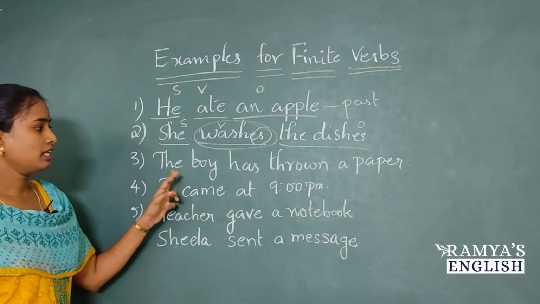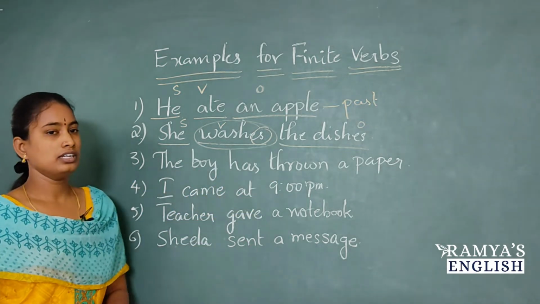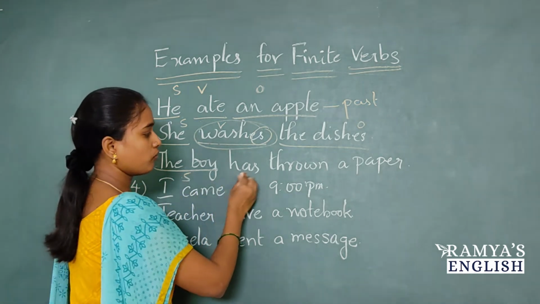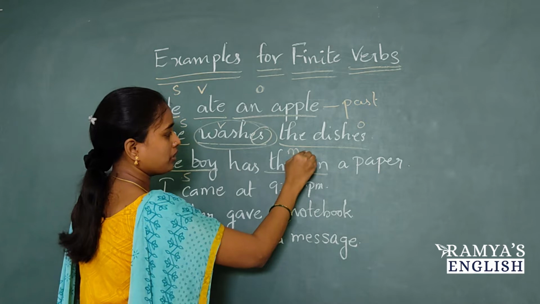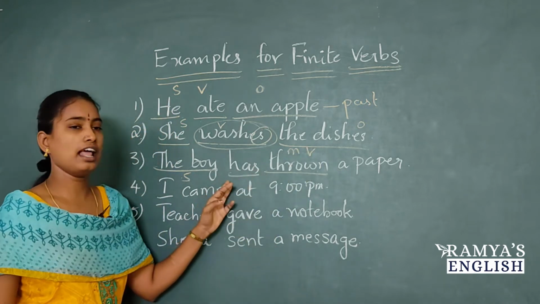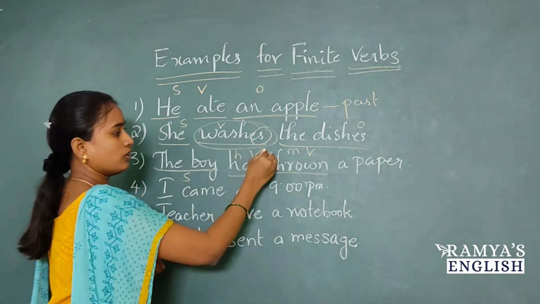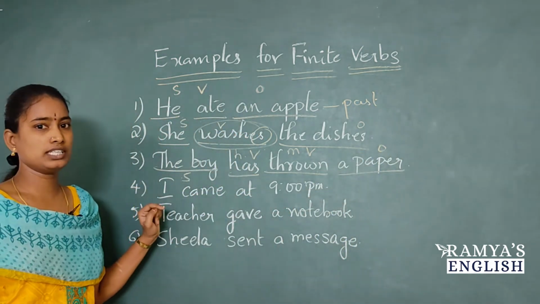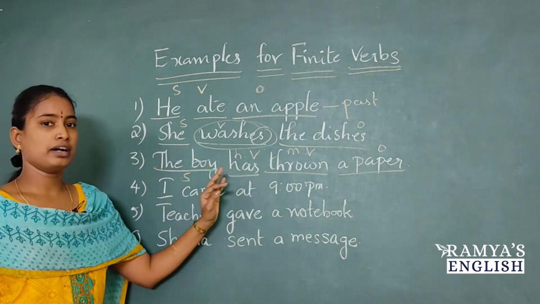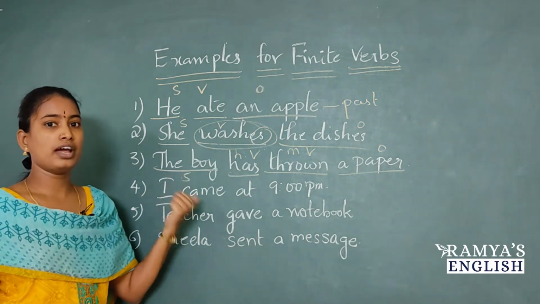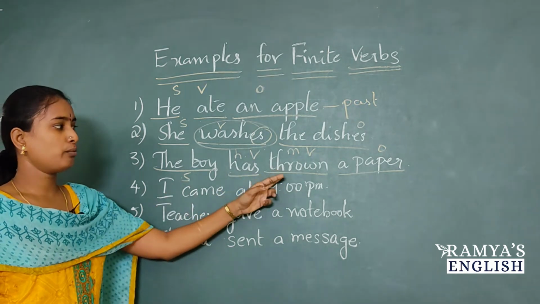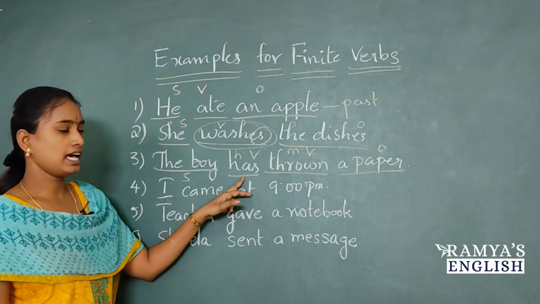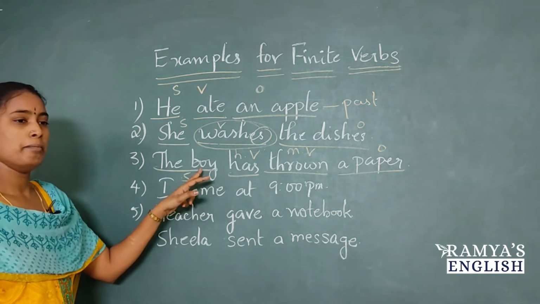And third example, the boy has thrown a paper. What is the subject here? The boy is the subject. And what is the main verb? Thrown is the main verb. And here has is the helping verb. What is the object? A paper is the object. Can you tell me it is in which tense? It is in present perfect tense. We are able to identify the tense based on the main verb. So that's why it is a finite verb. And we are using has for this gender, male gender.